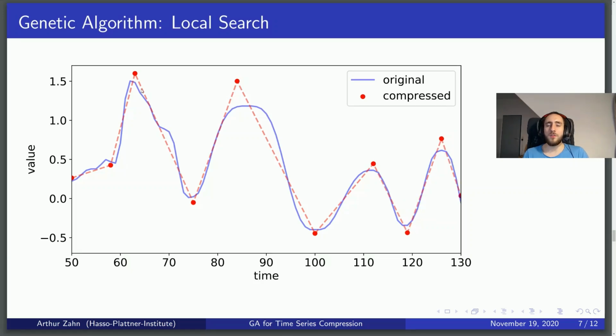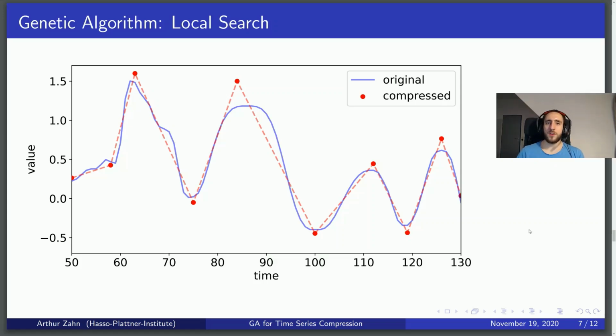And of course, after the algorithm is done, and after each right neighbor has been moved, the points are not locally optimal anymore, but it still greatly improves the quality of the compressed time series and is really important for the quality of our genetic algorithm. It is especially useful because the little details it finds and these local improvements are otherwise very tedious to find when only relying on random operators.